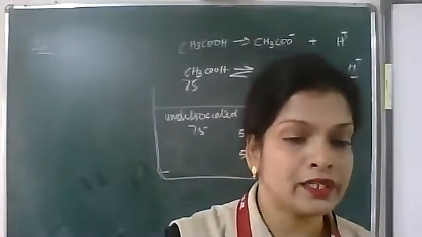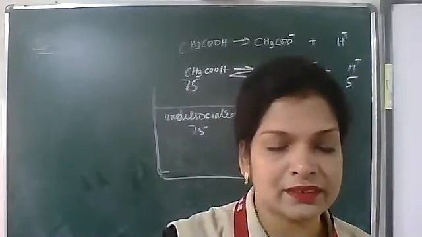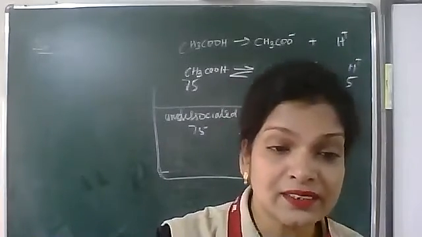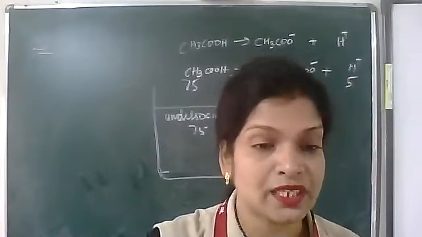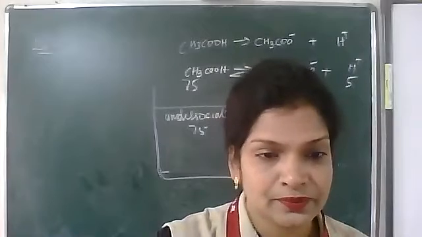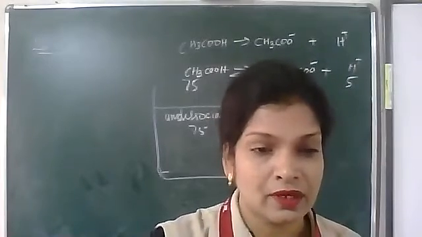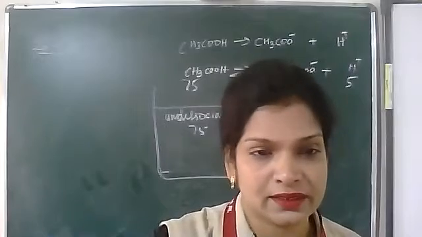Before going to the ionic equilibrium, we are mainly dealing with acids and bases. So what is an acid? What is a base? There are 3 types of acids: Arrhenius acid, Lowry-Bronsted acid, and Lewis acid.